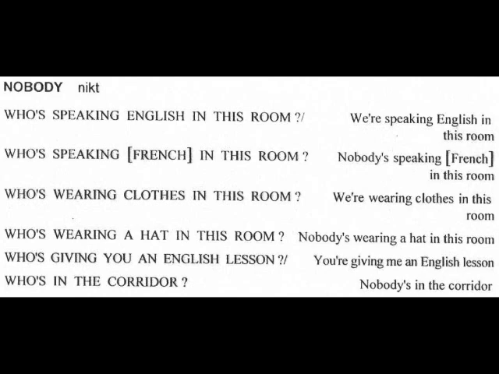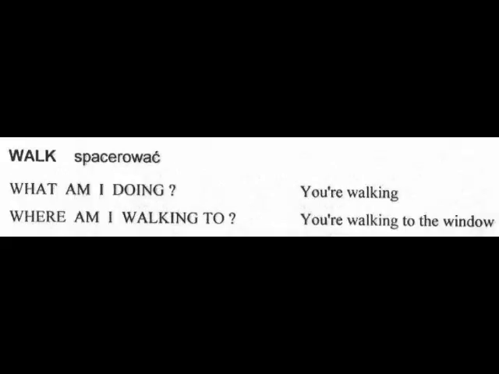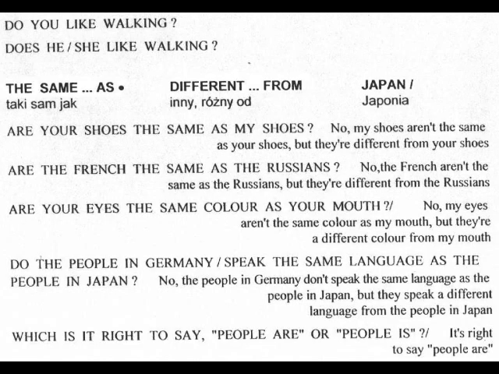Who's giving you an English lesson? You're giving me an English lesson. Who's in the corridor? Nobody's in the corridor. Walk. What am I doing? You're walking. Where am I walking to? You're walking to the window. Do you like walking? Yes, I like walking. Does she like walking? Yes, she likes walking.